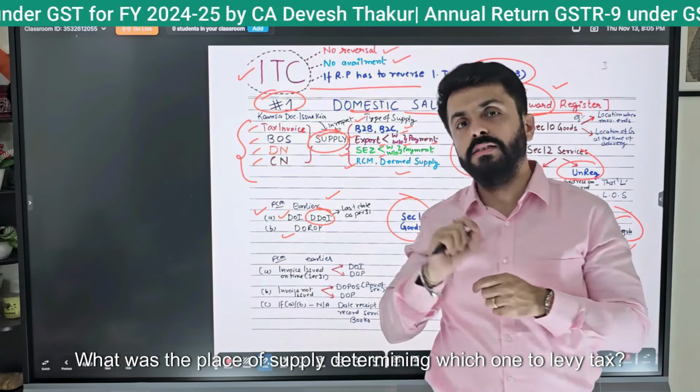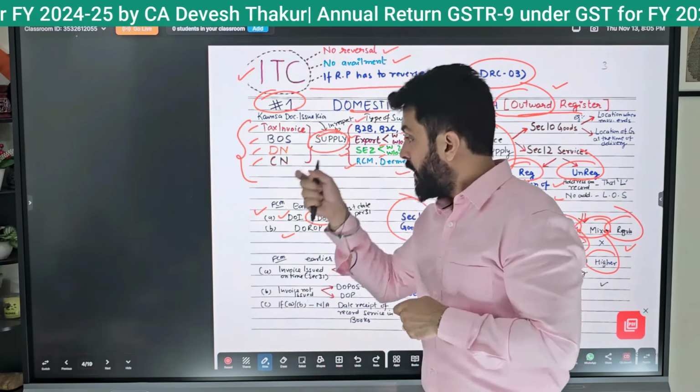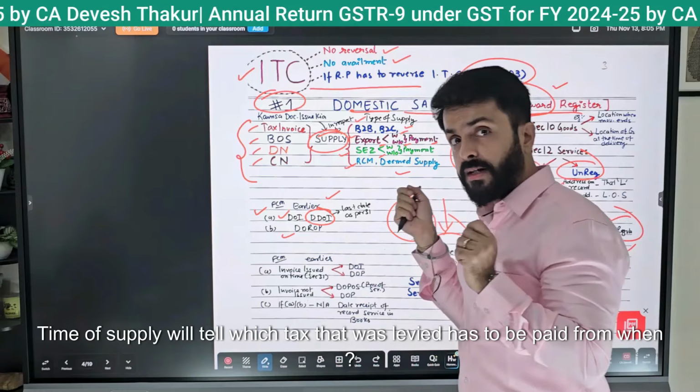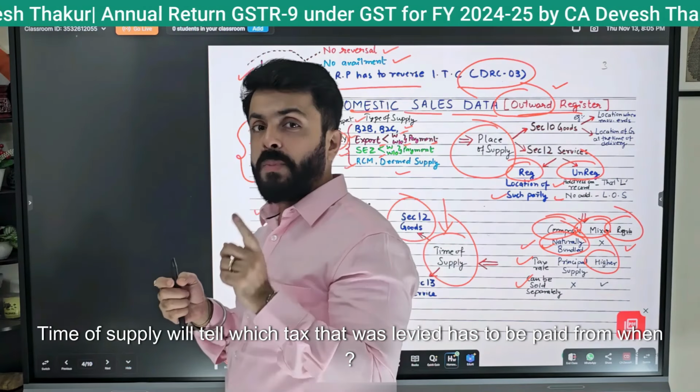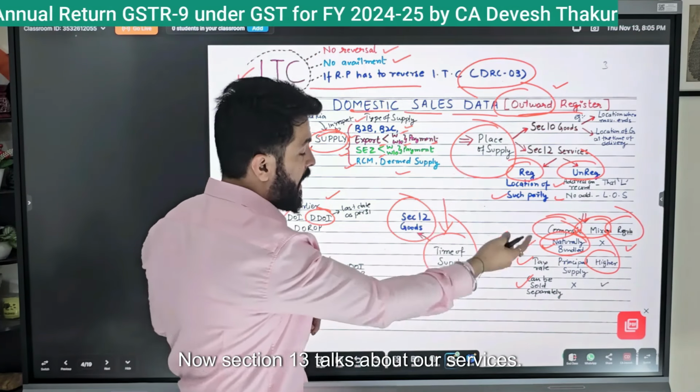Place of supply determines which tax to levy. Time of supply will tell from when the tax that was levied has to be paid. Now section 13 talks about services.